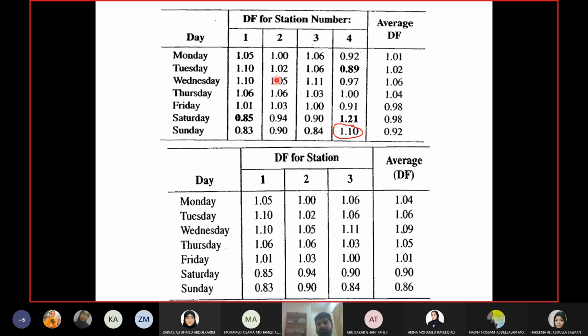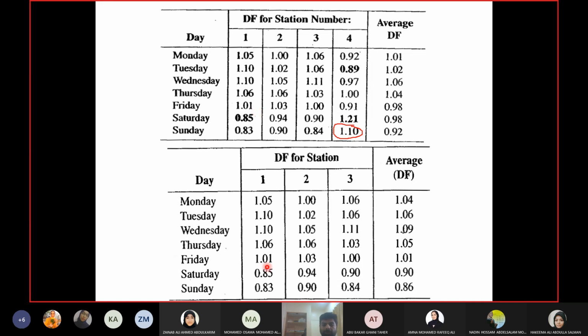It is not possible that the new average is now having more values out of the range. If a value was in the range with the previous grouping, then with the next grouping, by taking out the problematic station, you will still have the same values in the range. The values will not go out of the range with the new grouping. So station 2 and 3 need not be checked because they already have the values in the range from the previous grouping, and station 1 needs only to be checked for Saturday.